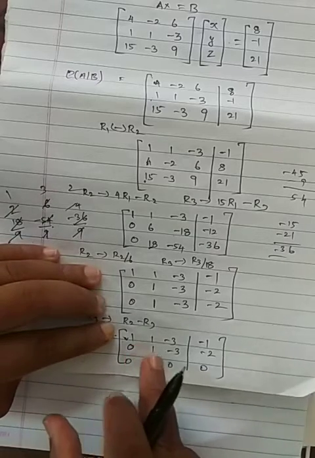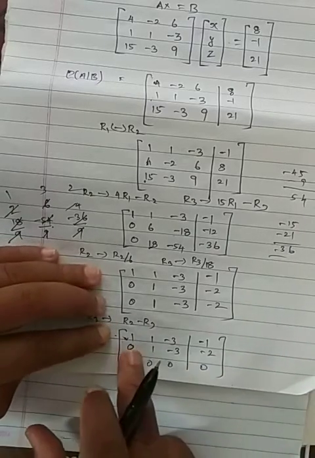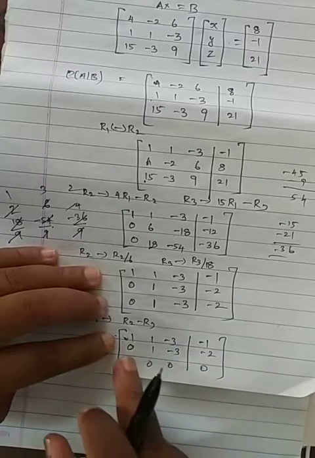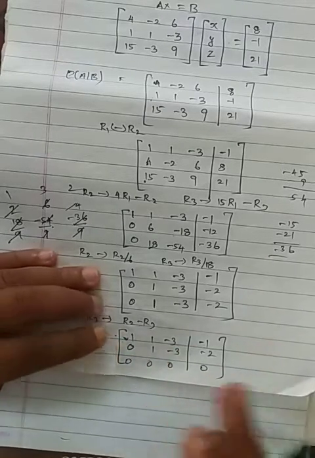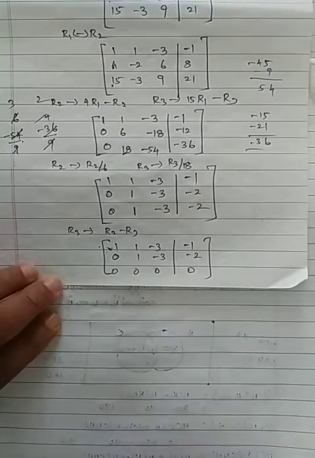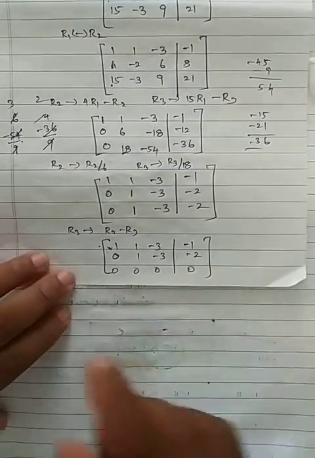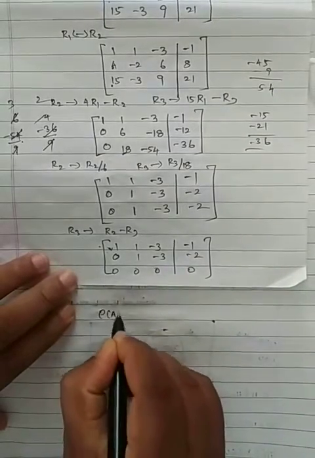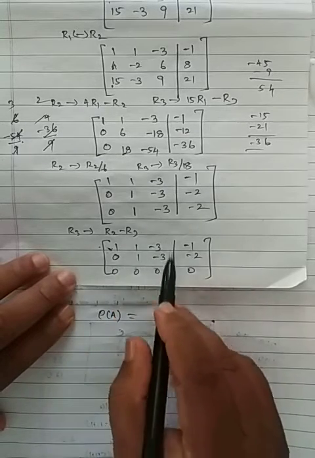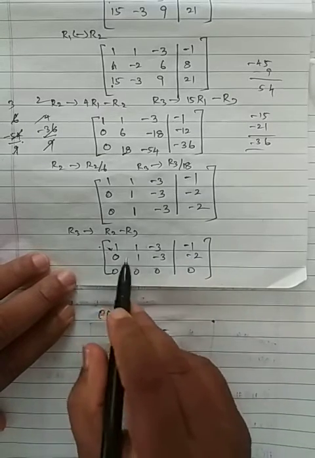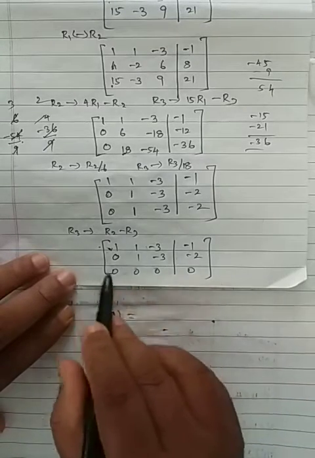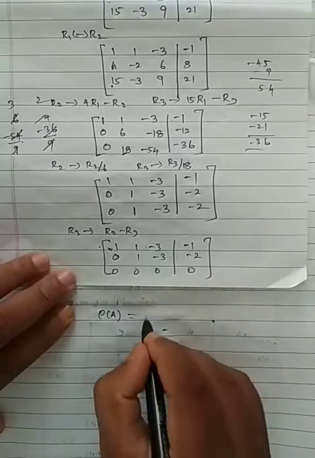Further you can't make it 0, because if you subtract here it will change, and again if you make this 0, some other will change. For that reason we are not going to disturb anything. Now find the rank. Rank of A, that is the coefficient matrix. This determinant you can't make 0, because 1 ones are 1, 1 minus 0 is 1 only will come. So this 2 by 2 minor is not 0. So rank of A is 2.